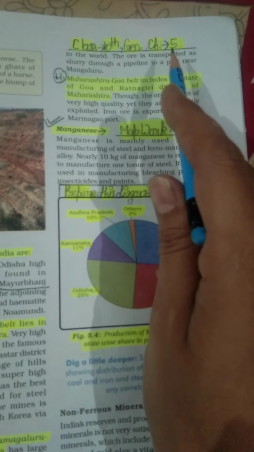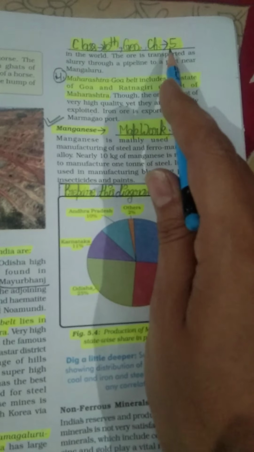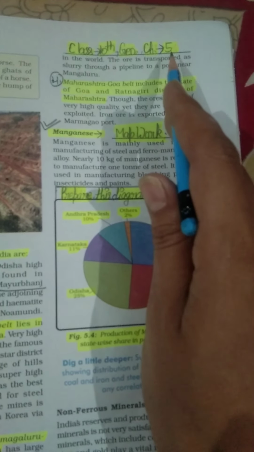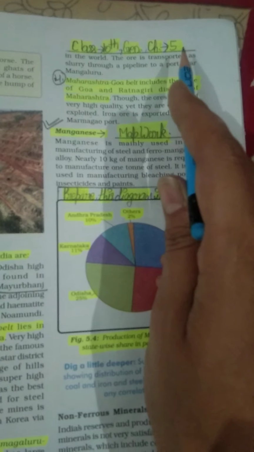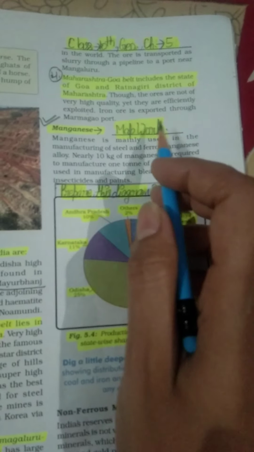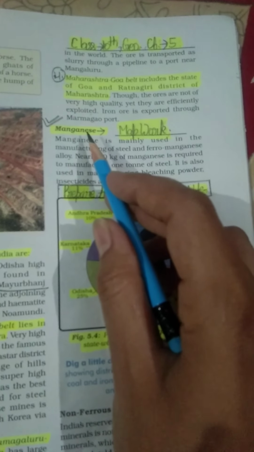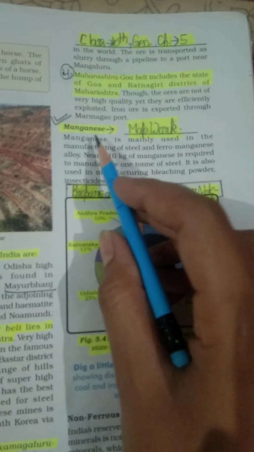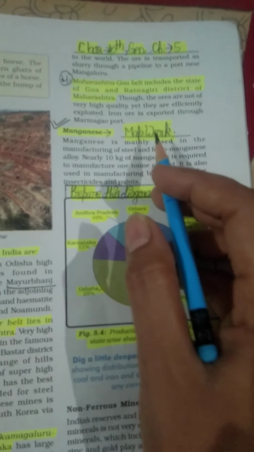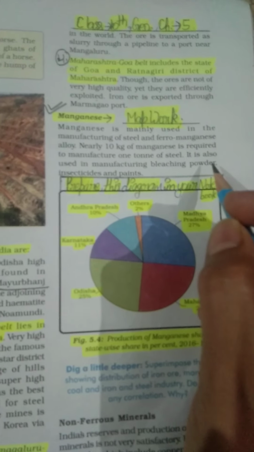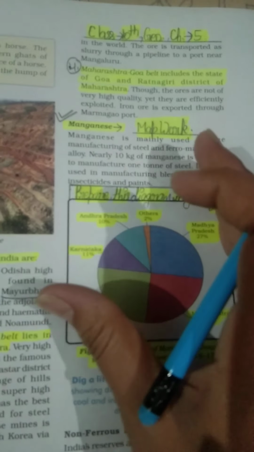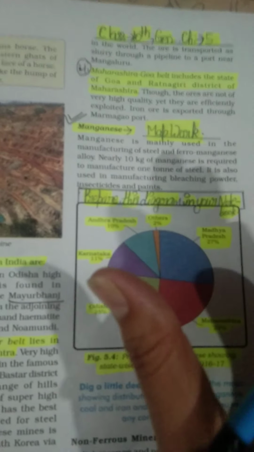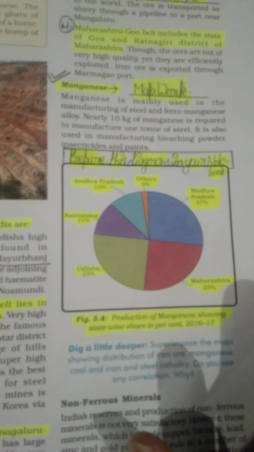Students, in my last video I explained to you about iron ore. We practiced the map skill of iron ore production in India. Today in this video we are going to practice our map skill related to the production of manganese in India. But before starting our map skill, you should be familiar with the important points related to the production of manganese. So we will read some lines related to it.